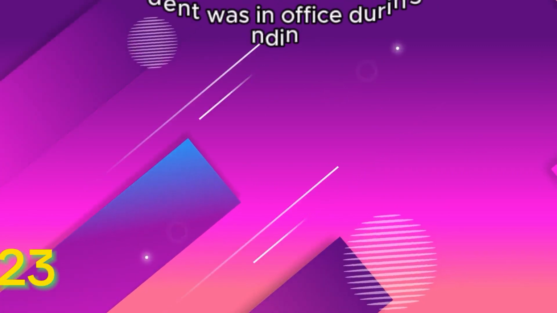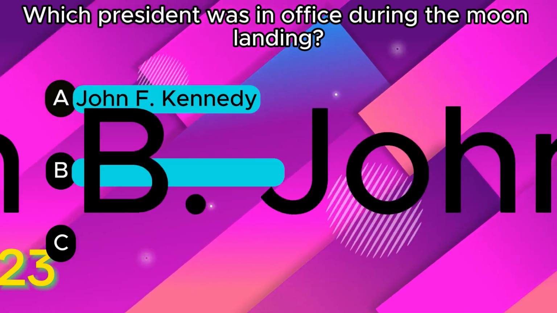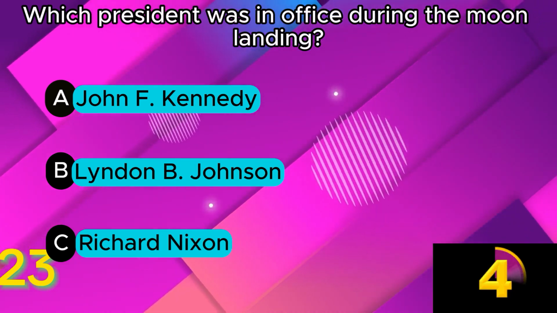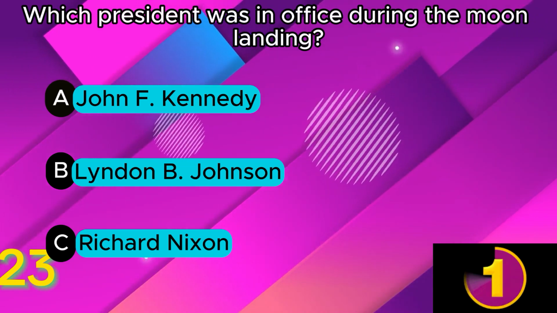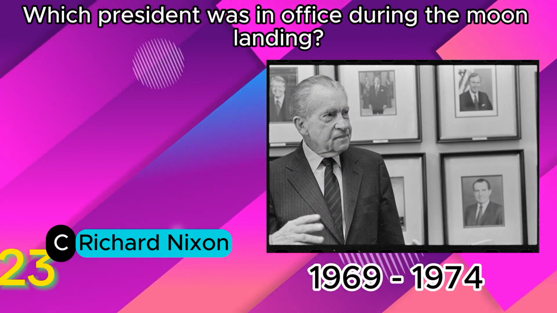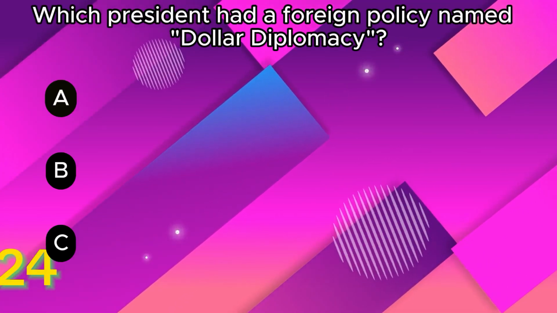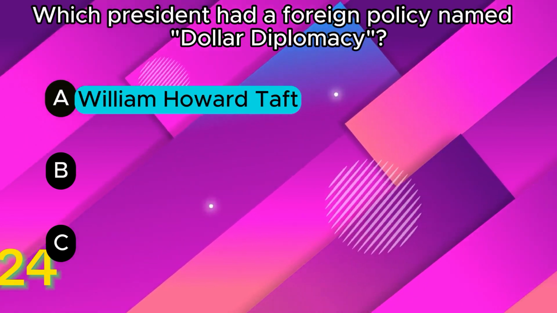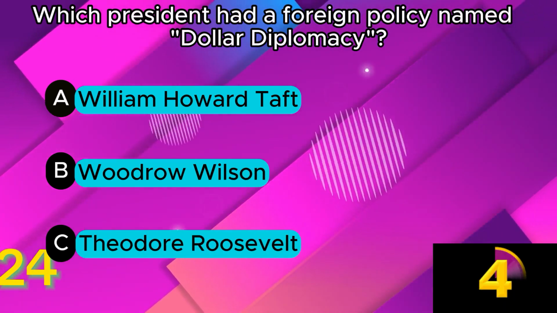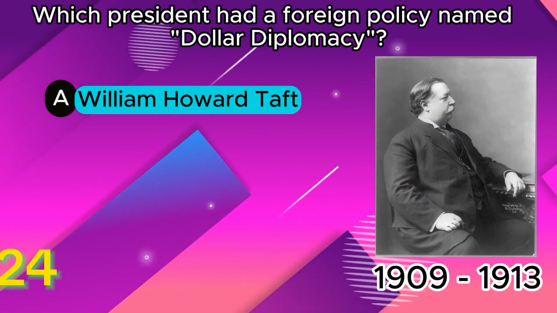Which president was in office during the moon landing? A. John F. Kennedy. B. Lyndon B. Johnson. C. Richard Nixon. C. Richard Nixon. Which president had a foreign policy named dollar diplomacy? A. William Howard Taft. B. Woodrow Wilson. C. Theodore Roosevelt. A. William Howard Taft.